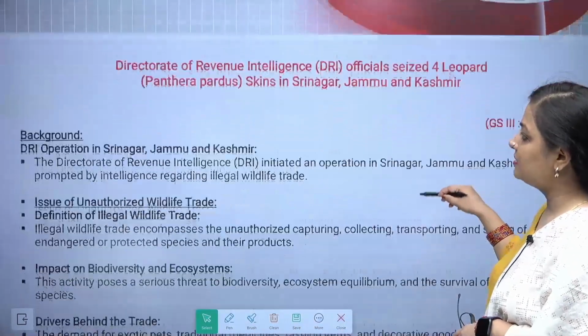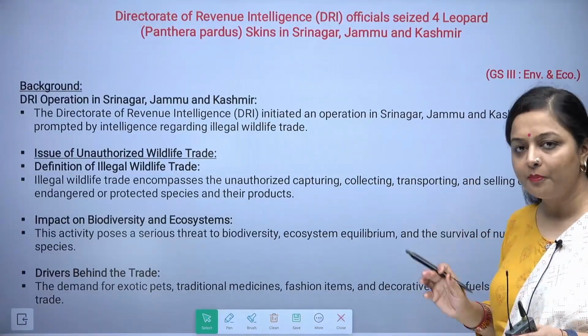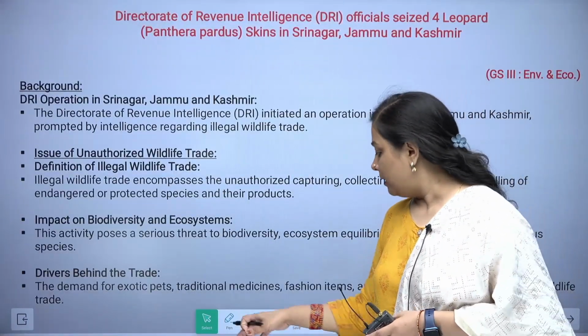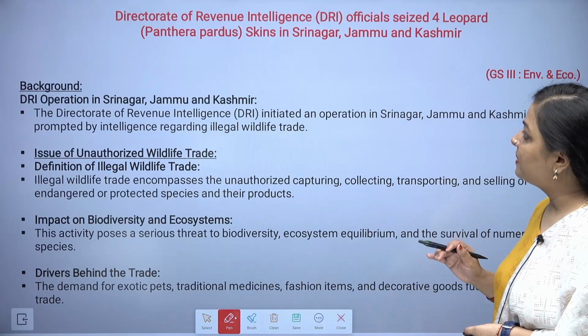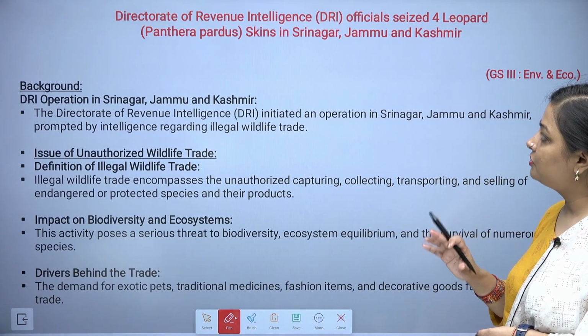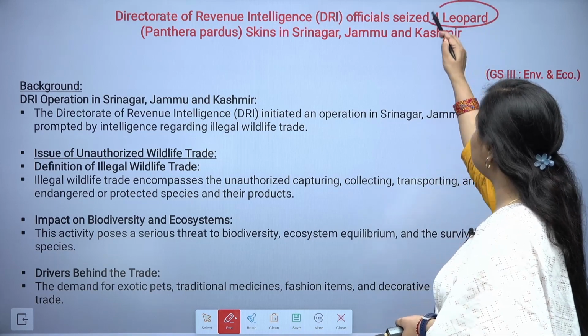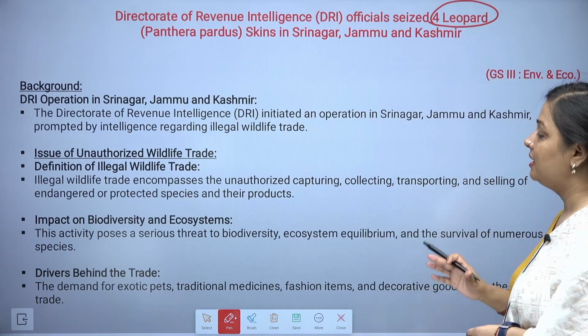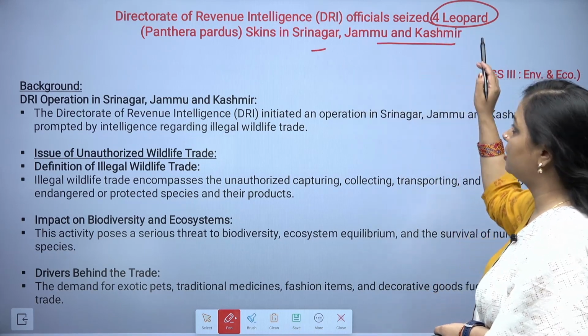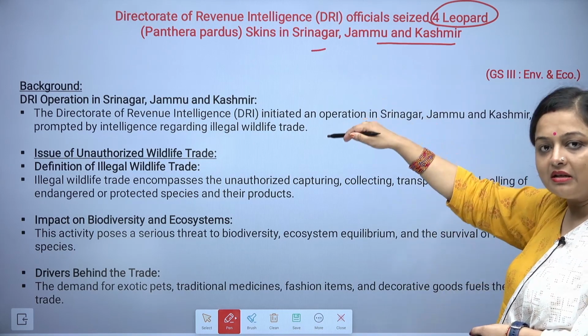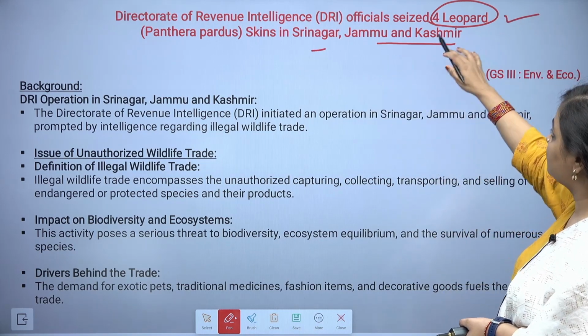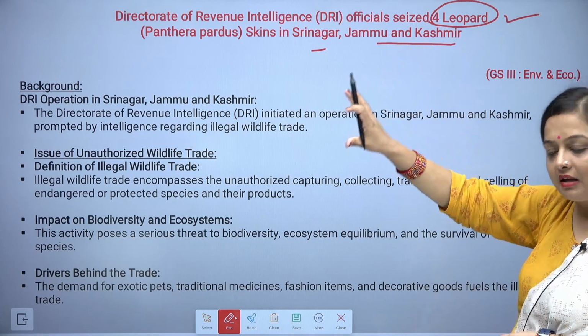So let's get started with the very first thing. A lot of topics we are going to cover. The very first topic is related to the Directorate of Revenue Intelligence, that is DRI officials, who seized 4 leopard skins in Srinagar, Jammu and Kashmir. So in Srinagar, they seized 4 leopard skins.